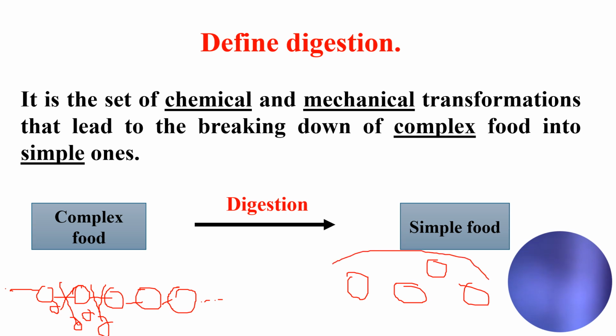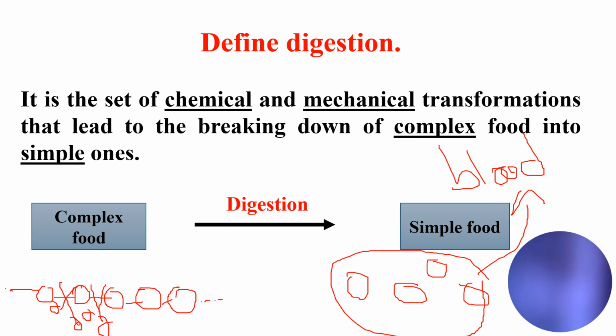These simple molecules pass to the blood at the end of digestion, which we'll be discussing later in later sessions. This passing of the simple food from the digestive system, from the small intestine to the blood, is called absorption of food.